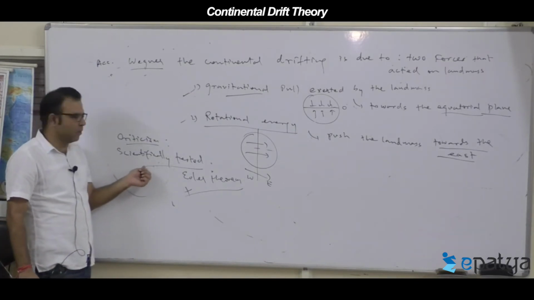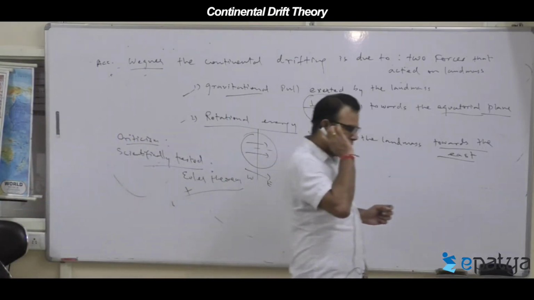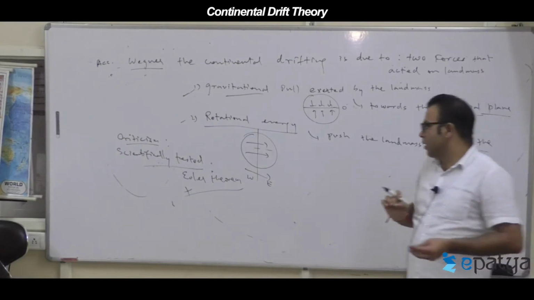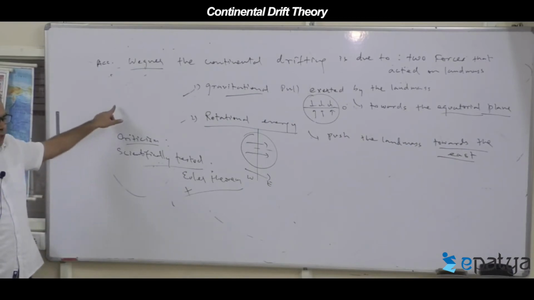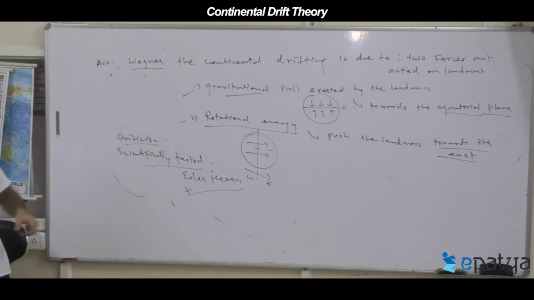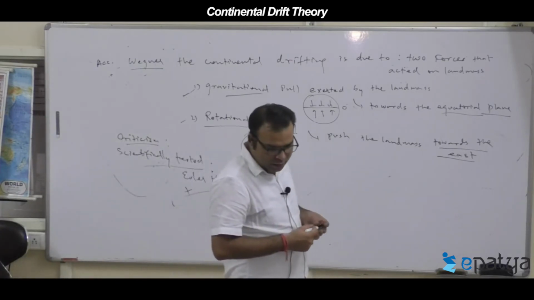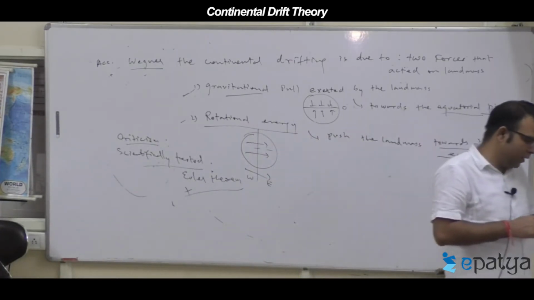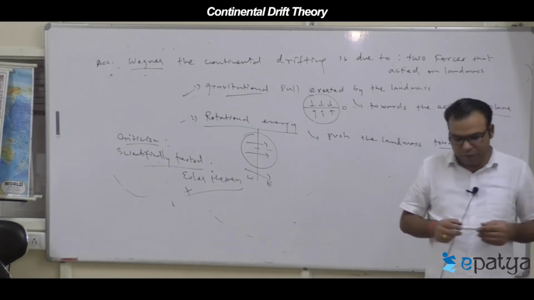So the criticism is clear, right? Just write one line, criticism. He was unable to give the correct forces that lead to continental drift. Full stop.